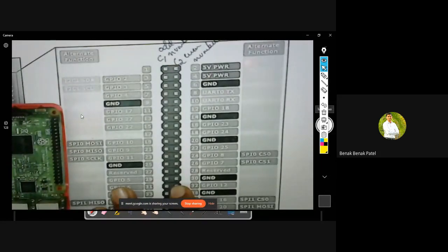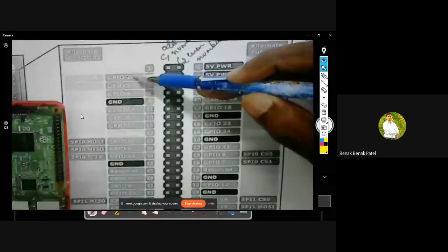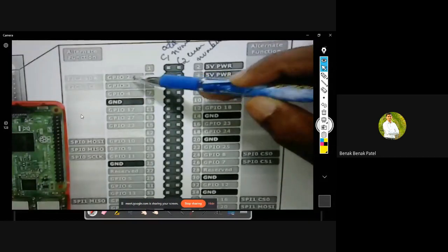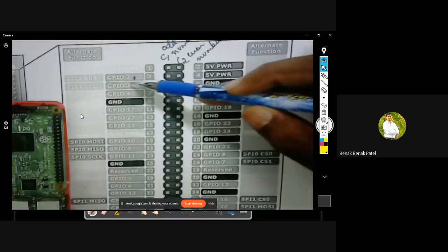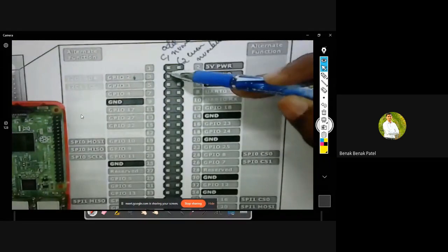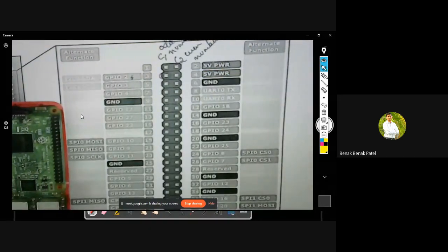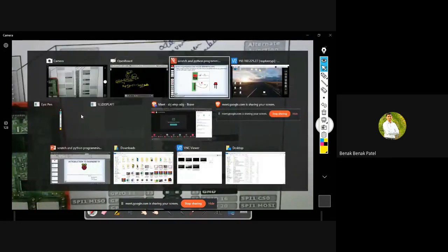Down here, you can see that this is pin number 3, and next to it we have written that it's also GPIO number 2. I can either call this pin number 3 as GPIO 2, or directly call it pin number 3. All I'm doing is referring to the same pin. We'll get to know about it in a better way while going through the Python program.